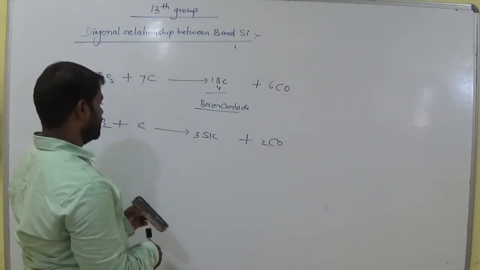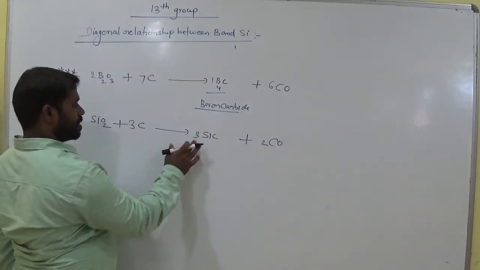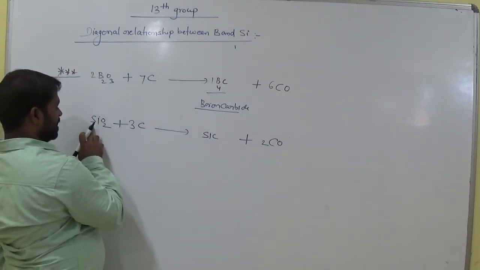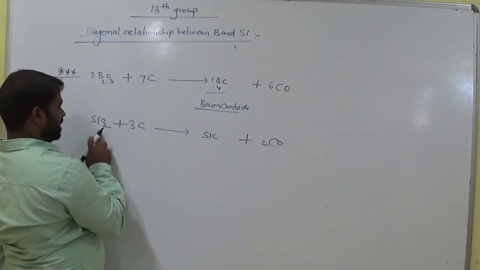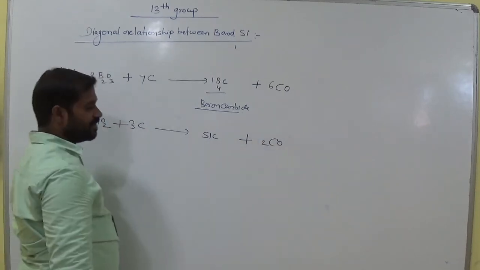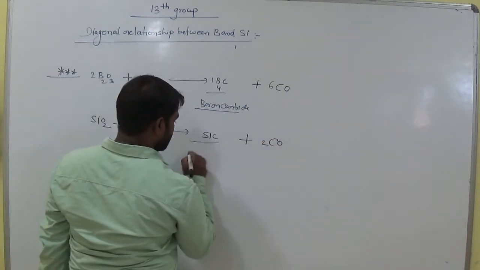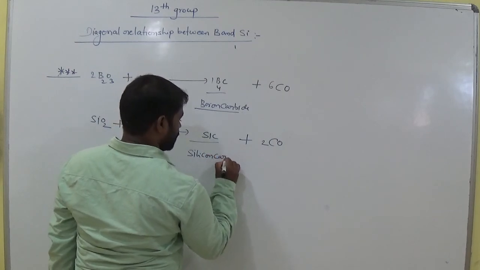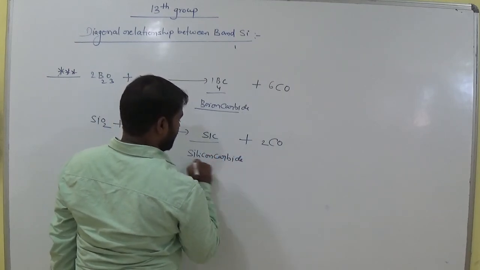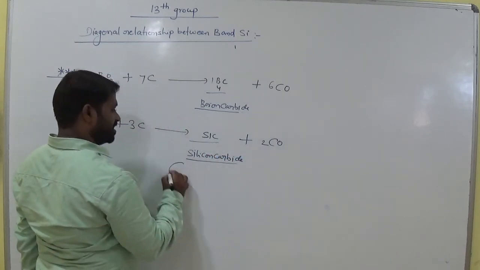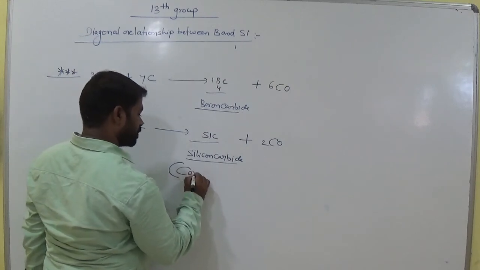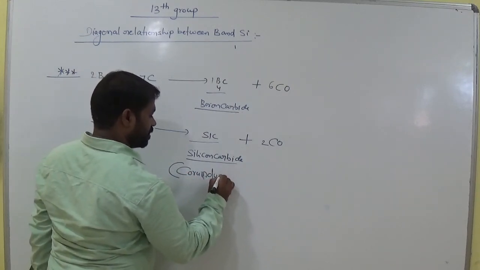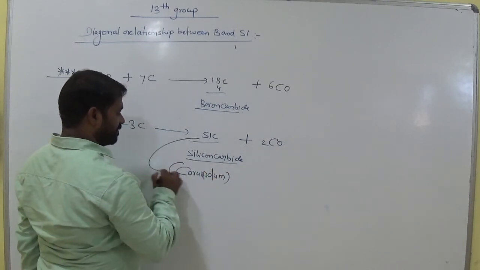So here, how many carbons? 2 carbons and 1 carbon, 3 carbons, 1 silicon and 1 silicon, here 2 oxygen and 2 oxygen, both are balanced here. So this is silicon carbide. Another name of this one is corundum. Another name of silicon carbide is corundum.